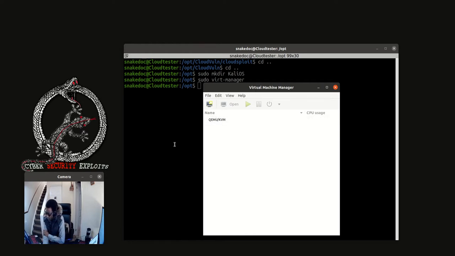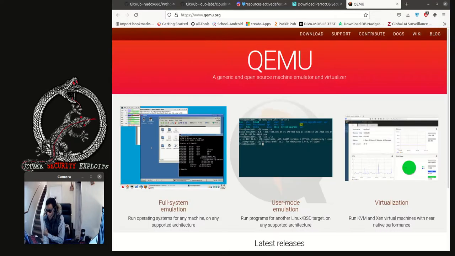We are not using VirtualBox or the other one for this, because the virtual machine manager for QEMU looks to be working very well with the Linux operating system, so we'll use that. So as it is downloading, we'll come back to the video pretty soon once Parrot is downloaded.